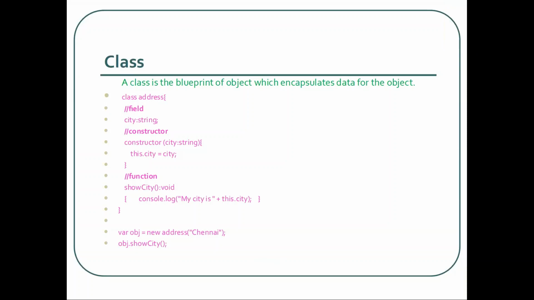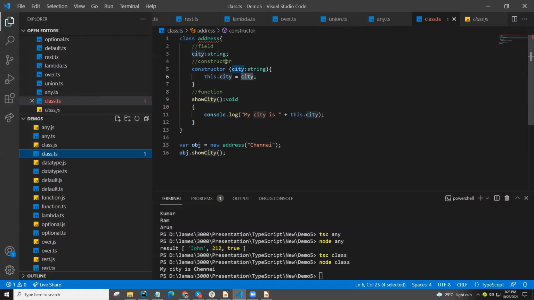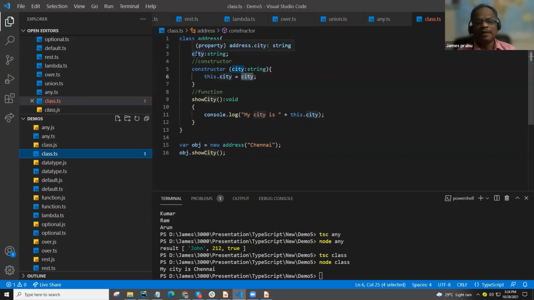Sir, one doubt, sir. Yes, Titus. City is declared as a string type in two places. First, initially city is a string. Then again, inside the constructor, we declare it again. Actually, yes, Titus, this is true, but both are different. This is the field. This is the function parameter.